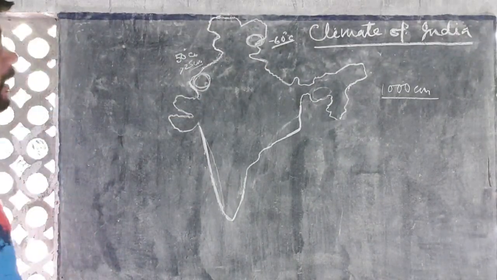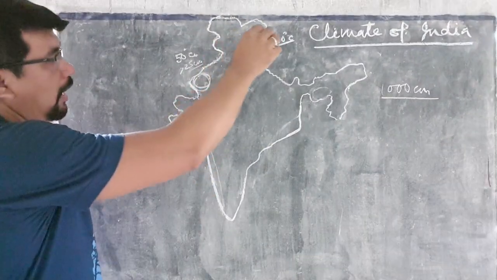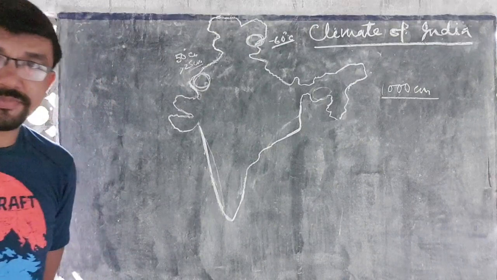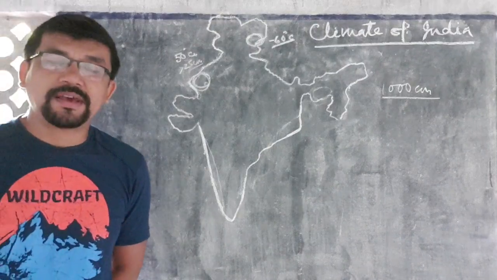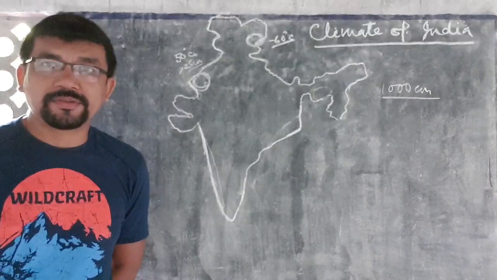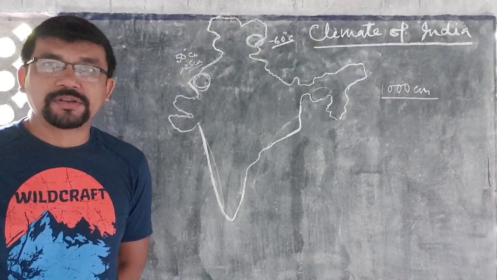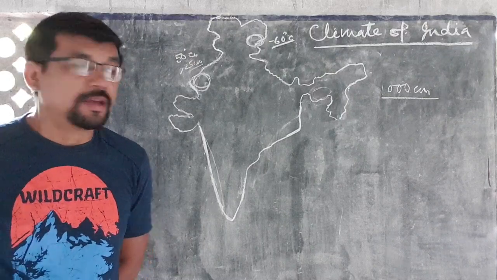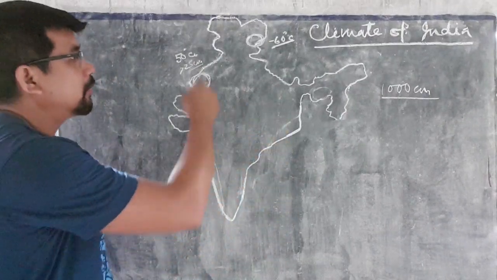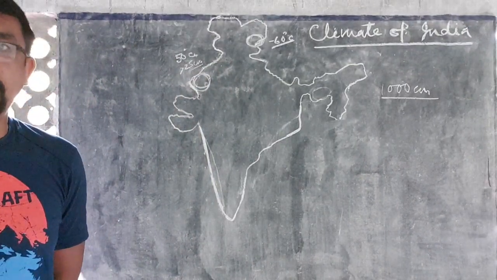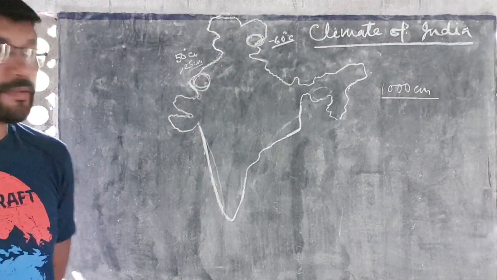As you see, different vegetation covers, such as evergreen forest, deciduous forest, thorny forest, xerophyte type of forest, mangrove forest, grass forest. These different types of forests are found in different regions of our country.